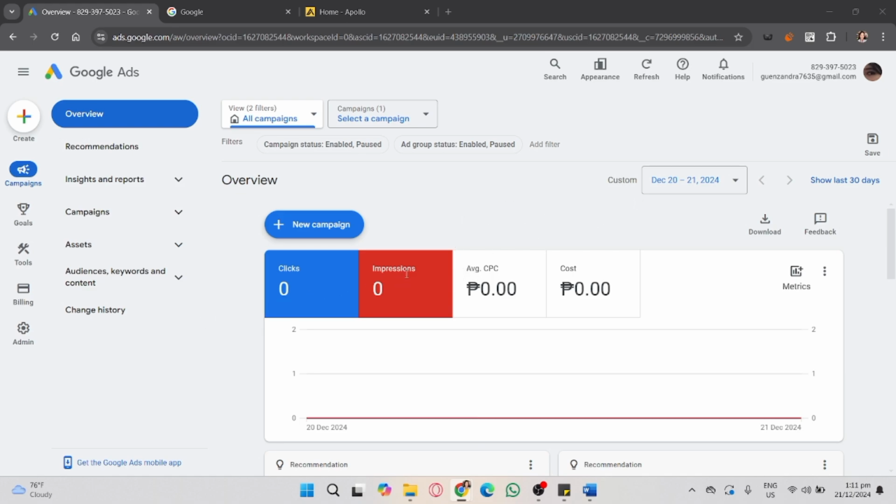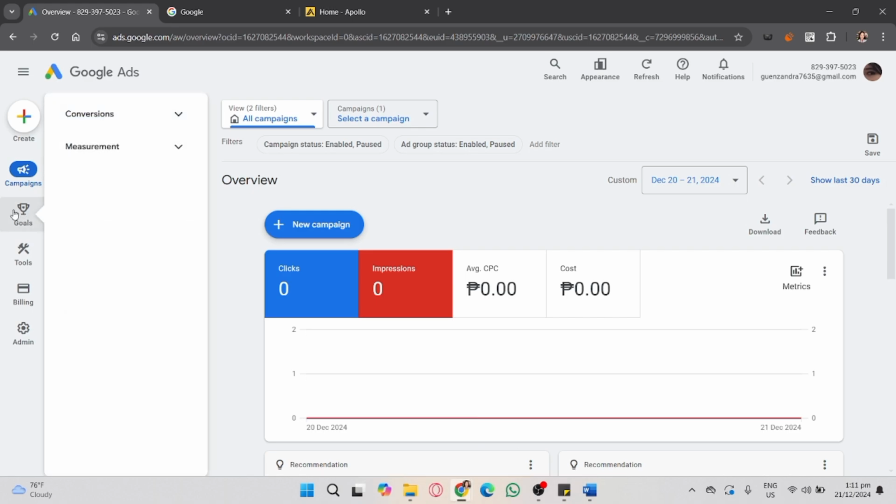Avoid frequent adjustments to bid strategies, budgets, or settings, and let your campaign run for at least a week to gather sufficient data. And also, always check your data. Ensure your budget aligns with your campaign goals. For example, a daily budget that's too low compared to your target CPA will slow down data collection.